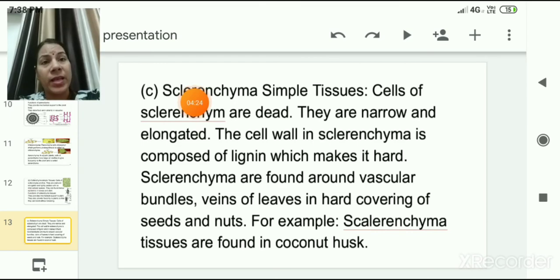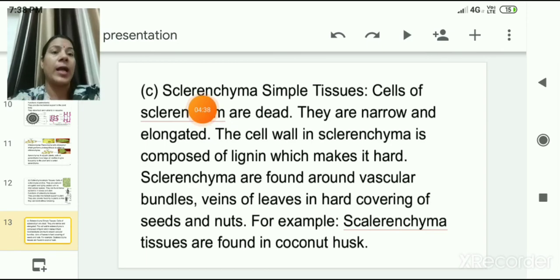Children, you must have seen that the husk or the shell of a coconut is very hard because it is made up of sclerenchyma. Not only this, the seed coat of a seed is also made up of sclerenchyma tissues. It is very hard in nature.